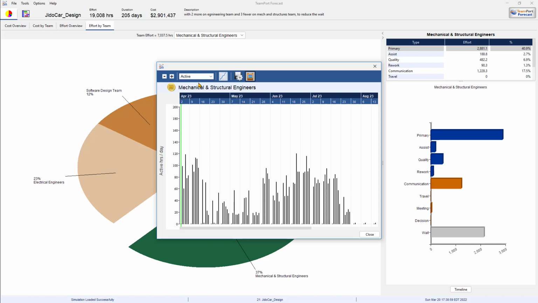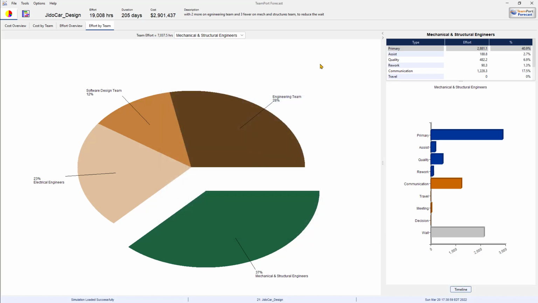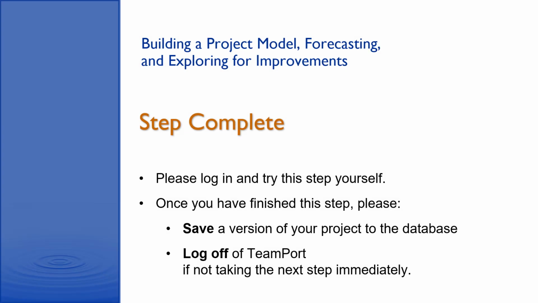So we found a pretty good compromise between the trade between, in this case, speed and duration by affecting a reduction of wait due to concurrent activities. Why don't you give that a try for the other team that's waiting and see if you can improve the project by making 1 or more changes?